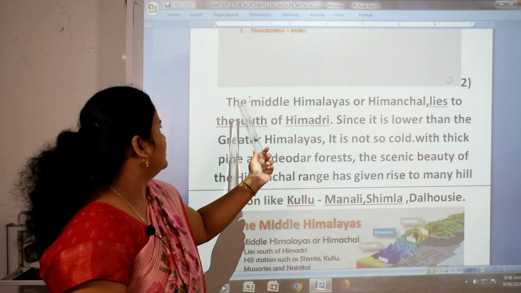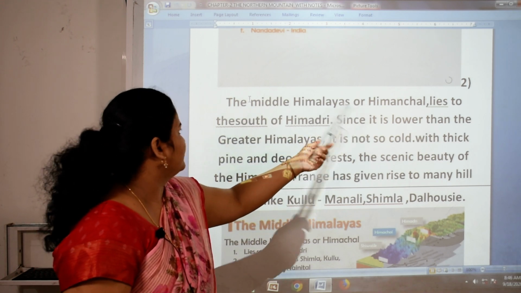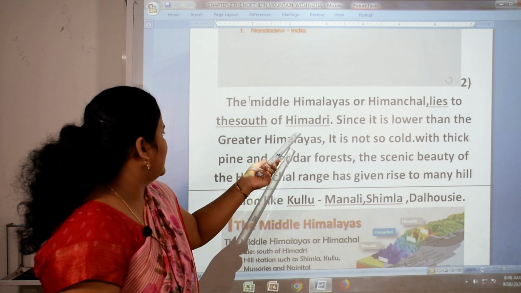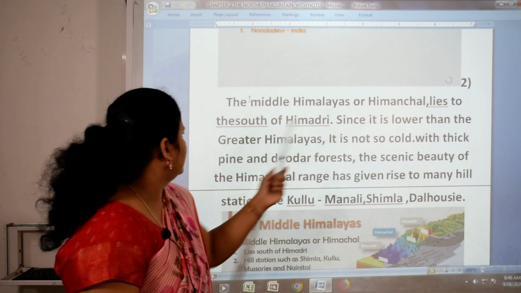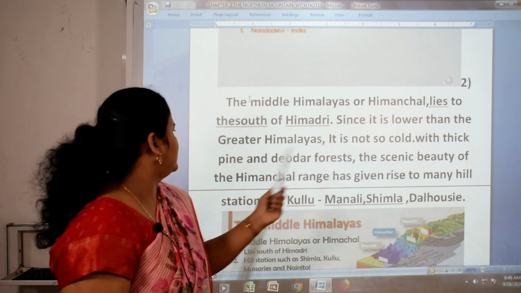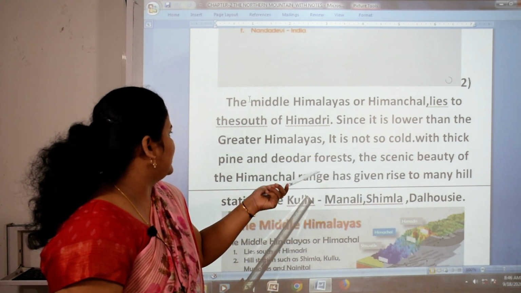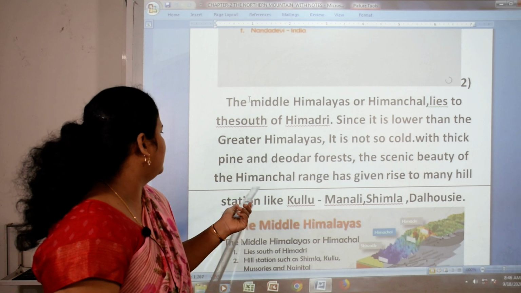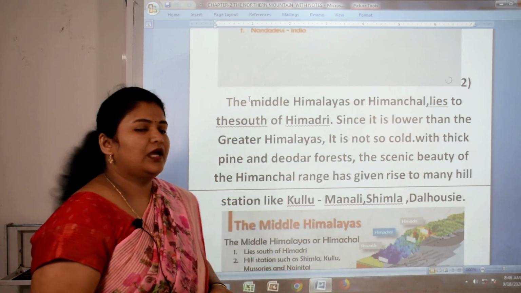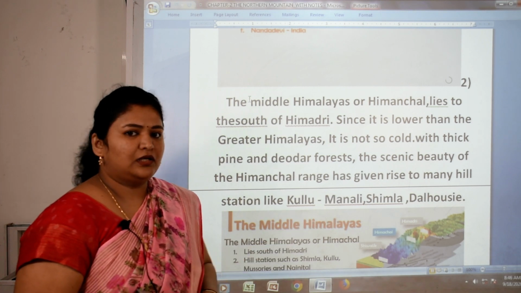Second point, the Middle Himalayas or Himachal. The Middle Himalayas or Himachal lies to the south of Himadri. Since it is lower than the Greater Himalayas, it is not so cold. With thick pine and Devdar forest, the scenic beauty of the Himachal range has given rise to many hill stations like Kullu Manali, Shimla and Dalhousie.